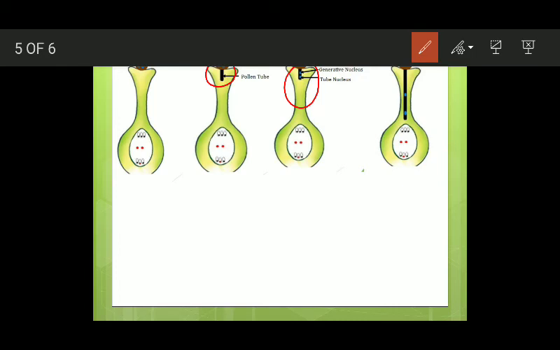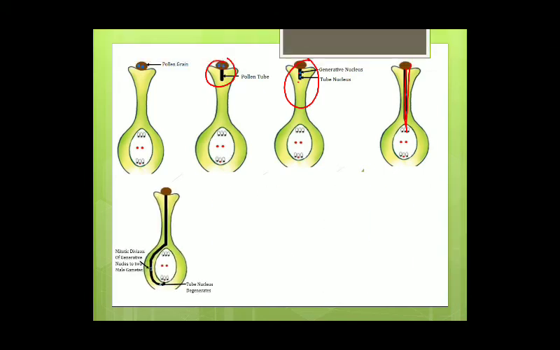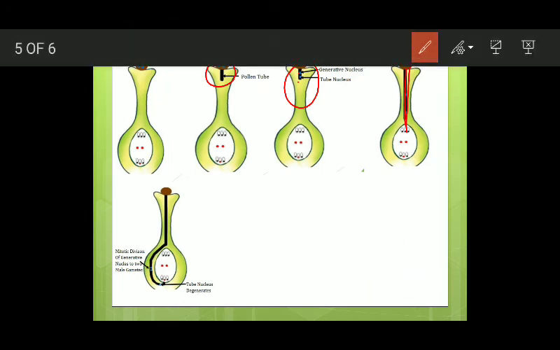It contains two nuclei. One is the tube nucleus and the second one is the generative nucleus. Then it moves further through the tissues of the style, and then ultimately this pollen tube carrying two nuclei reaches the embryo sac.